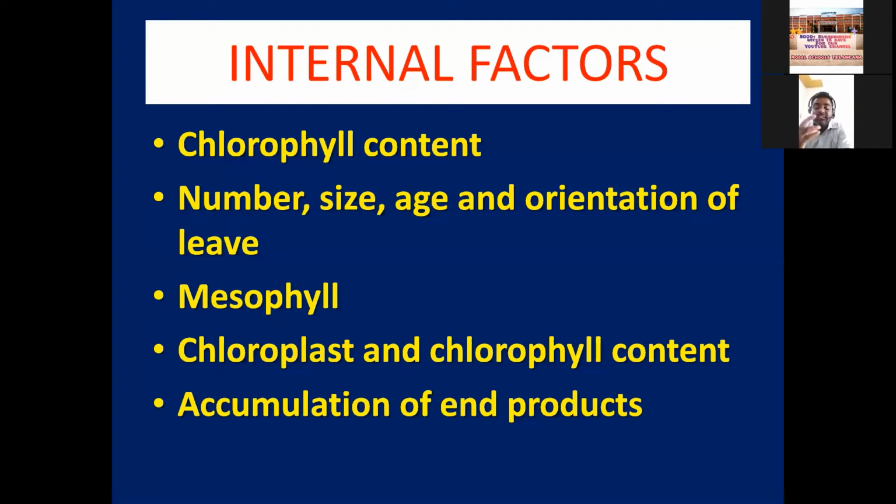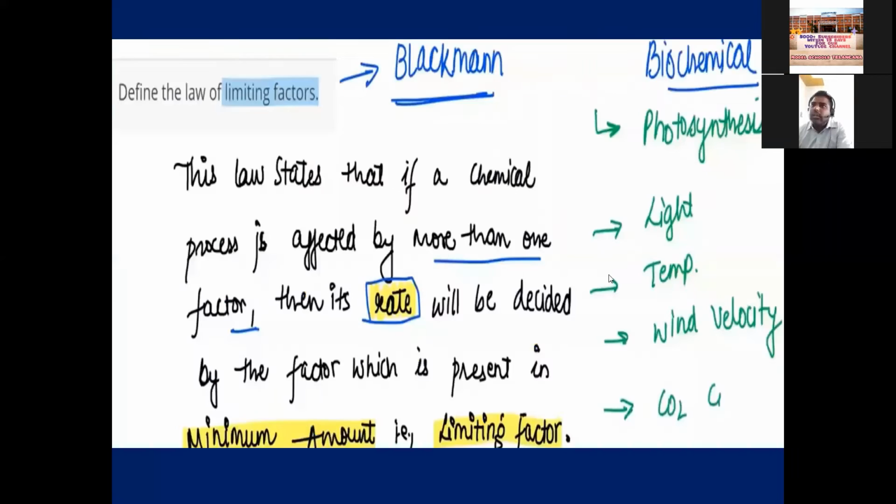Seasonal fluctuations are there. We cannot say every time the same temperature, same light, same wind is present. The environment is always changing. Sometimes it is cloudy. So when these internal and external factors are minimized or maximized, what the impacts are, we have to learn today.